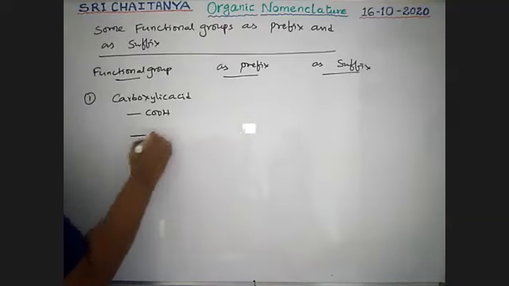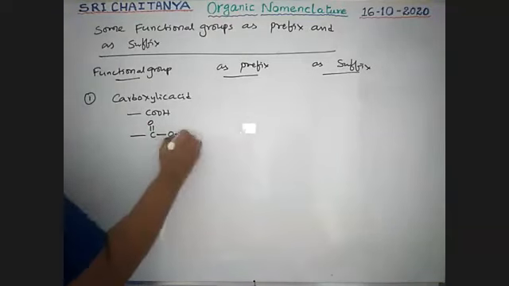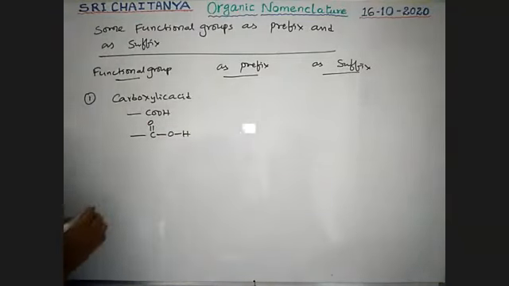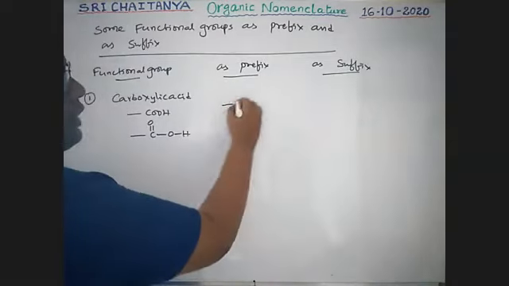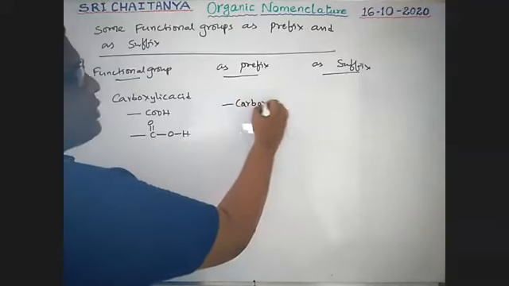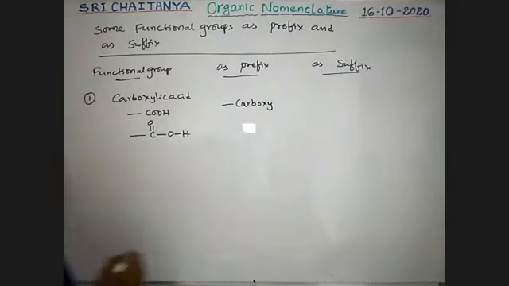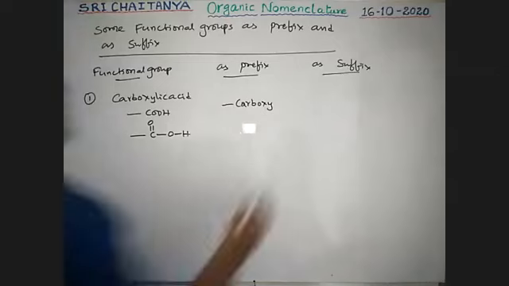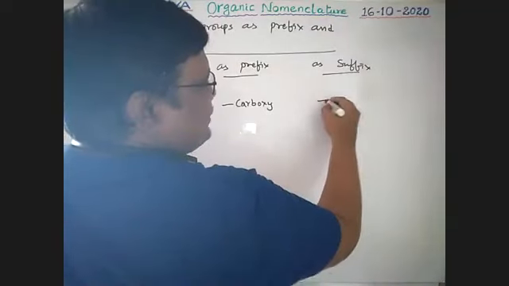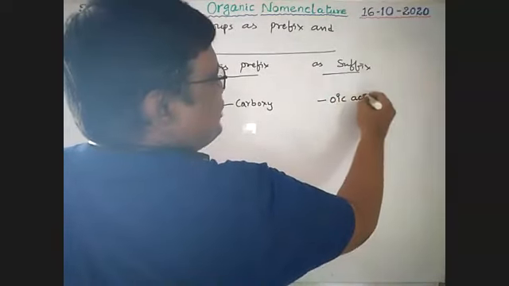Its structure is C double bond O, OH. If it is a prefix, that is carboxy. If it is the functional group, secondary suffix, that is oic acid.